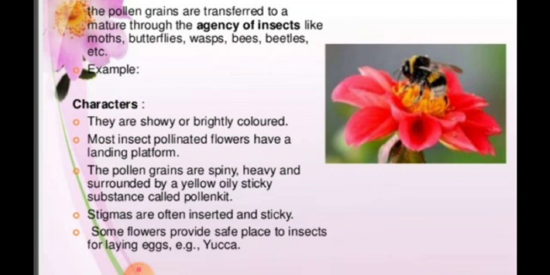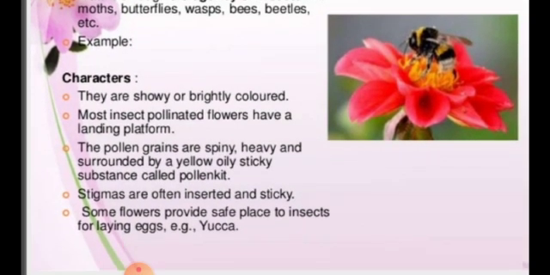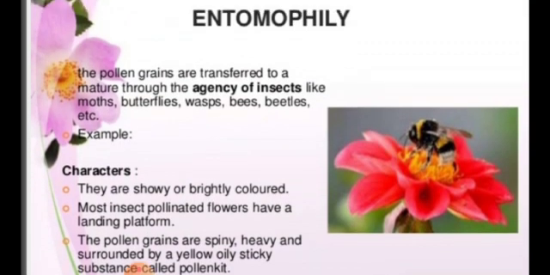I already said that pollen kit is present on the exine. It is given by the tapetum, the layer I told you about. This substance attracts the bees and wasps. It will stick on the mouth. Stigma are often exserted and sticky. Some flowers provide a safe place for insects to lay eggs. Yucca is one such plant. These insects lay eggs only in the yucca plant. The pollen grains will also be carried on the mouth parts.